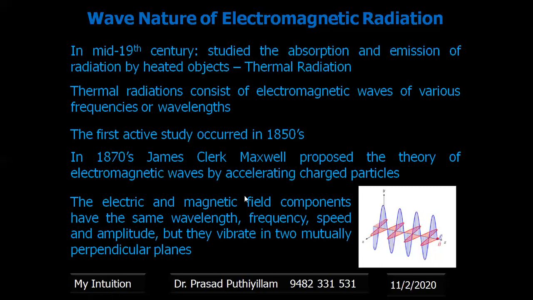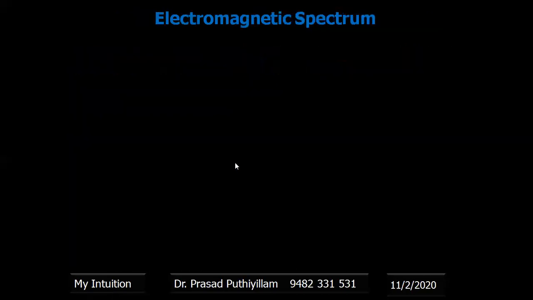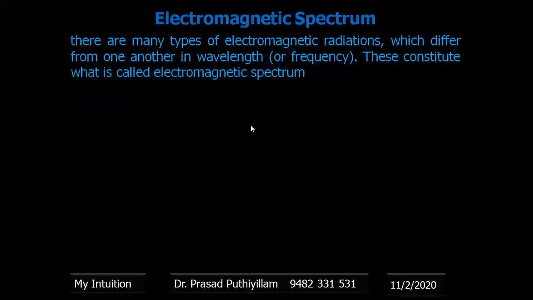Electromagnetic means it consists of an electric field as well as a magnetic field. These components have the same wavelength, frequency, speed and amplitude, but they vibrate in two mutually perpendicular planes if they are produced from an accelerated charge simultaneously. So there are many types of electromagnetic radiation, which differ just by wavelength or frequency. These constitute what we call the electromagnetic spectrum.